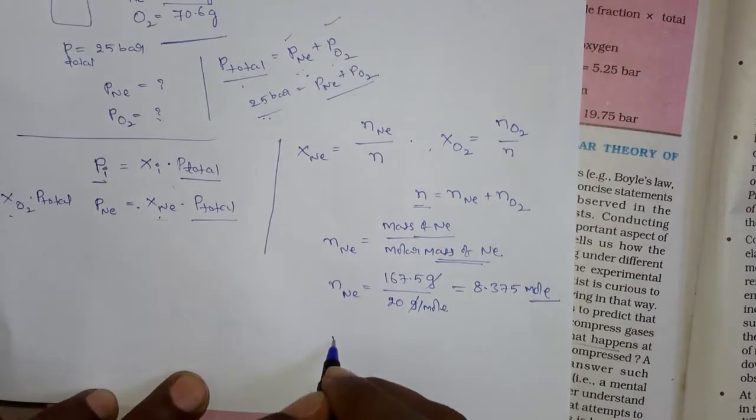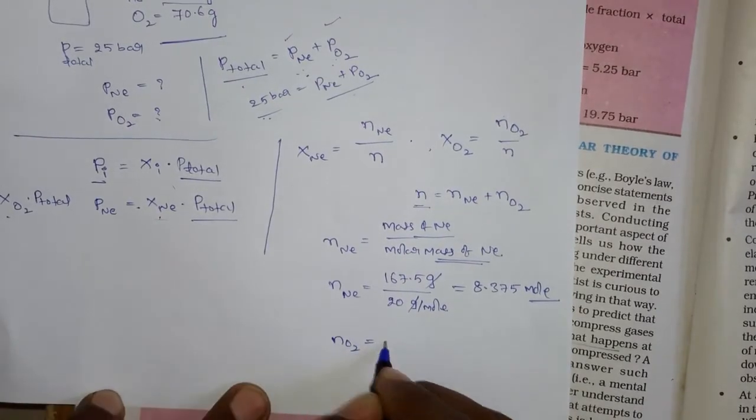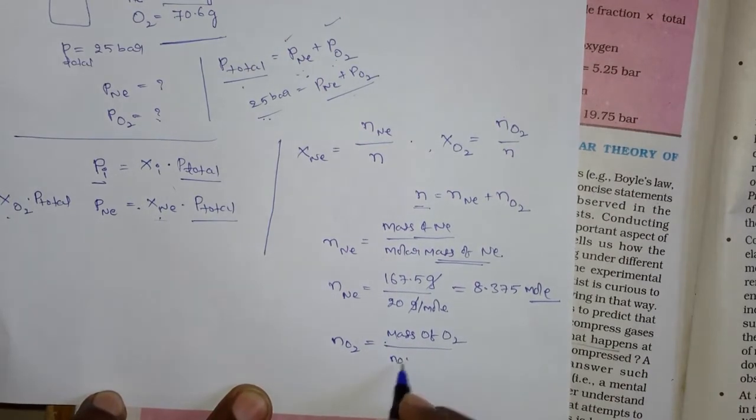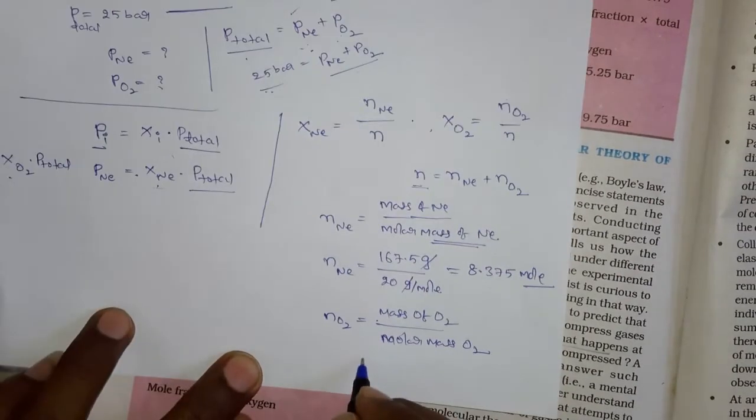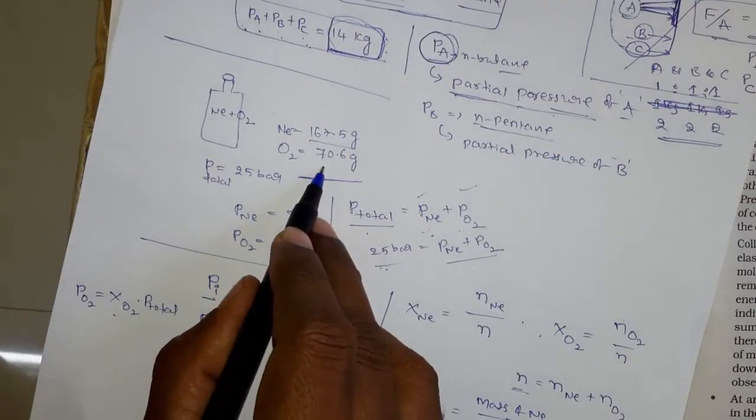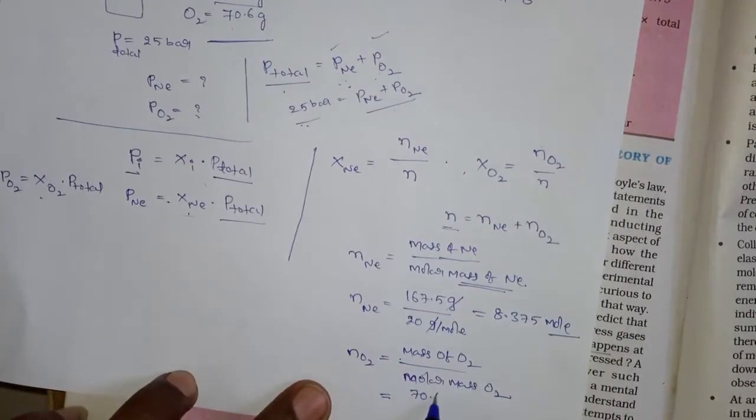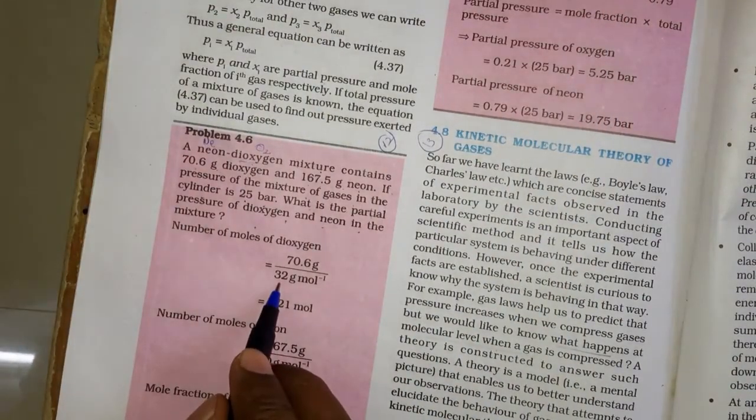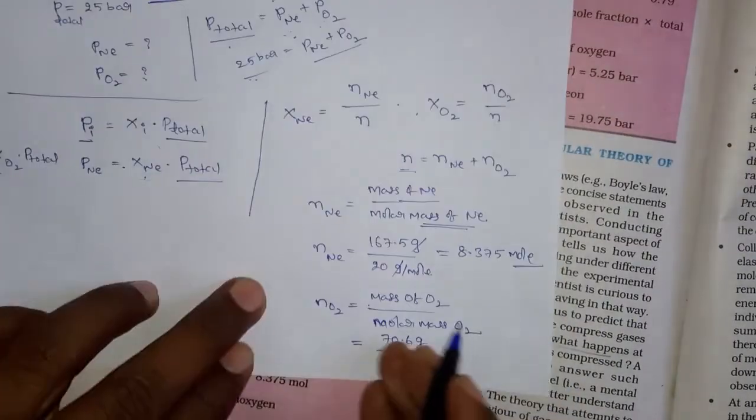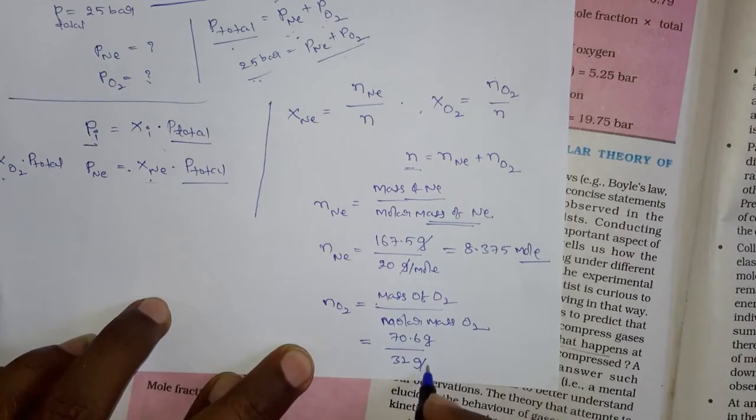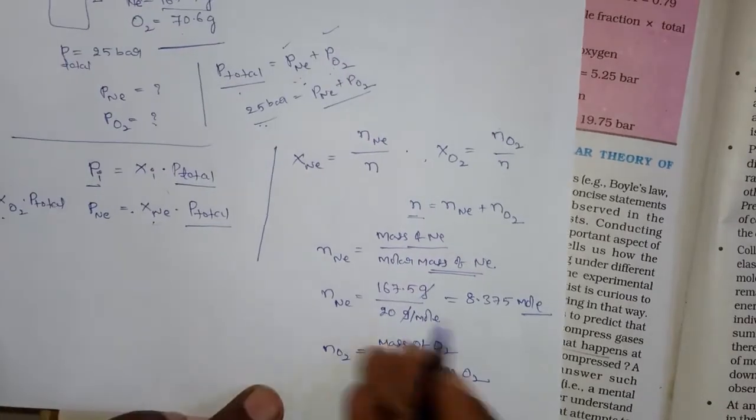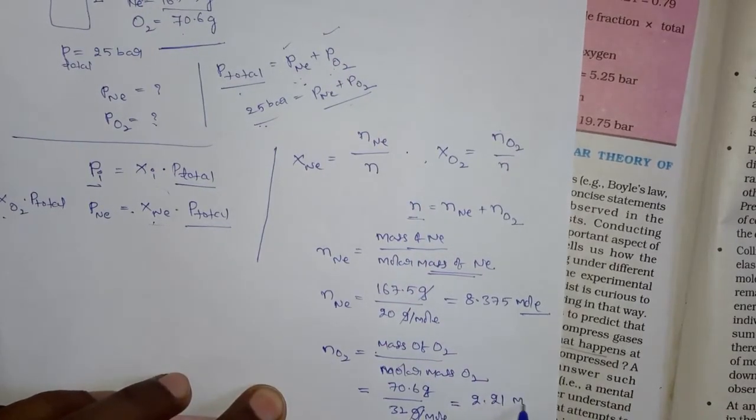Now come to the number of moles of dioxygen. That is the mass of dioxygen divided by the molar mass of dioxygen. So what is the mass? Here he has given the mass is 70.6 grams, divided by the molar mass. It is 32, you know that, 16 plus 16, 32 grams per mole. So grams cancel. What value can you get? You can get 2.21 mole.